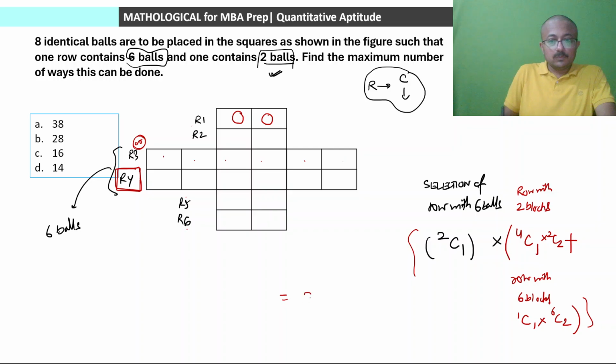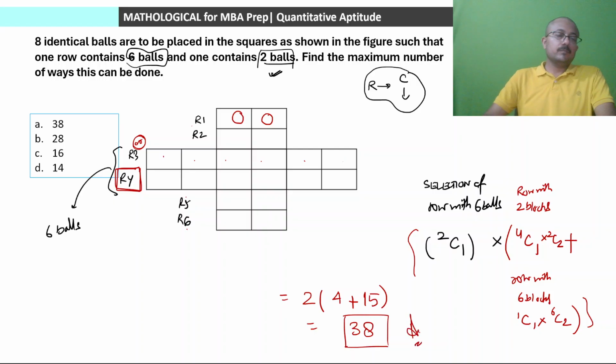This will be our final answer. 2C1 is equal to 2, times 4C1 into 2C2, that is equal to 4, plus 1C1 into 6C2 is equal to 15. So 2 into 4 plus 15, that is equal to 38 should be the answer for this question. 38 हमारा आंसर हो जाएगा. Option A will be the answer. Is that clear?